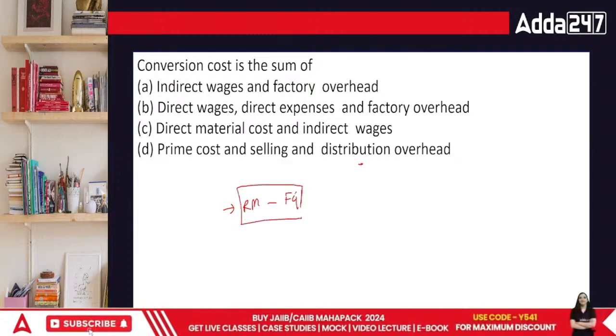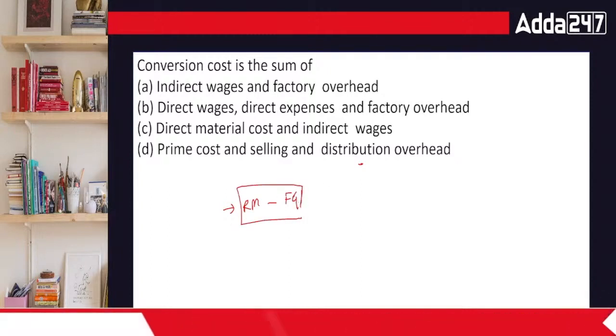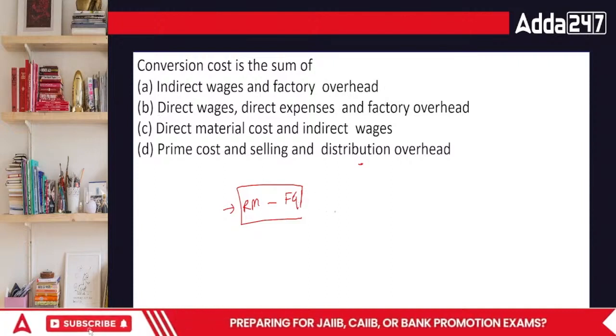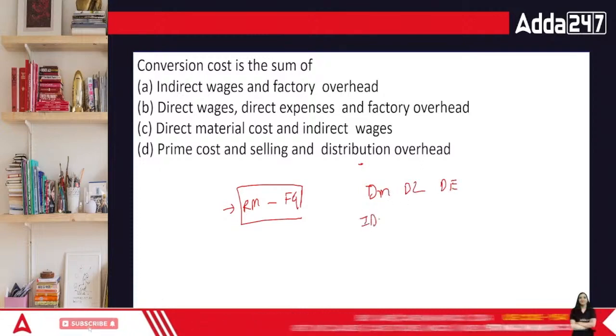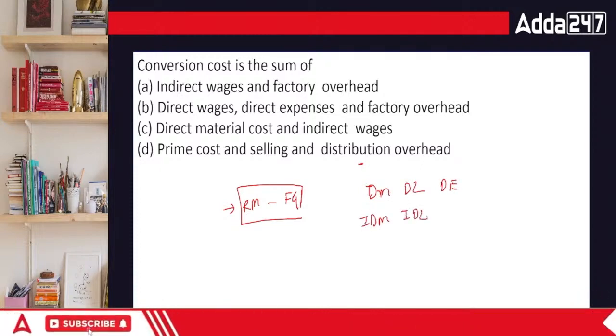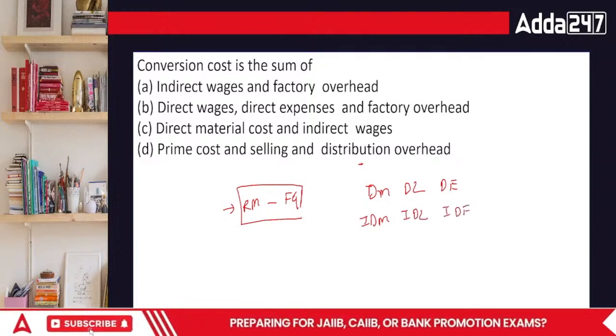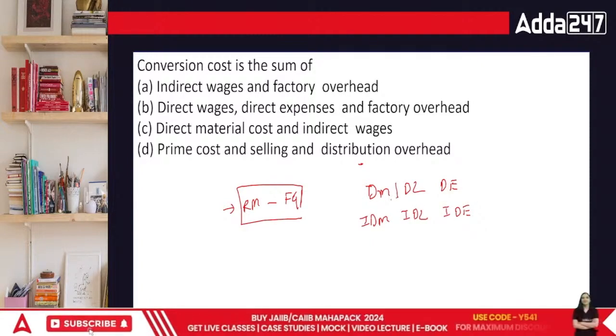Raw material to finished goods, that is what we are looking at. That means we are looking at direct material, direct labor, direct expenses, indirect material, indirect labor, indirect expenses. Leave the particular material aside and all these other things are relevant.